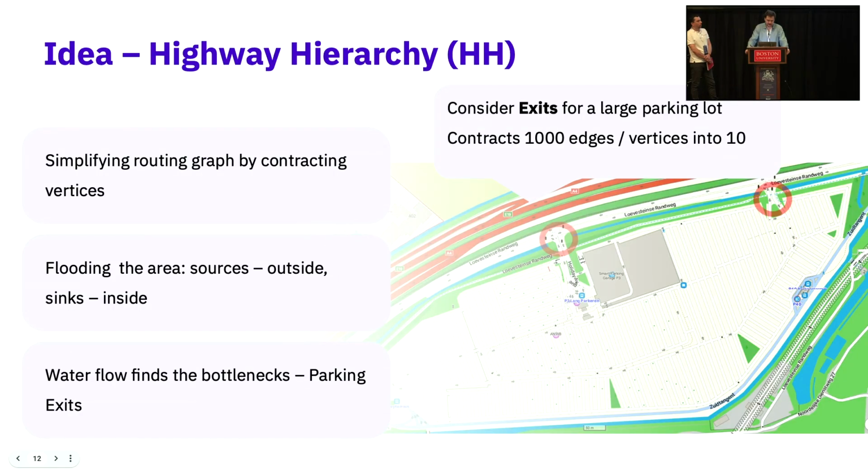So the idea: we went back to the father of contraction hierarchy, the highway hierarchy algorithm, and we need to simplify the routing graph by contracting vertices. And the main question was, okay, how do you contract it?